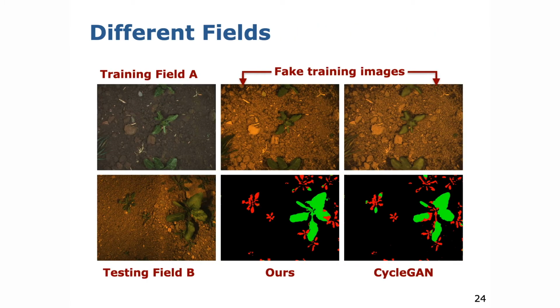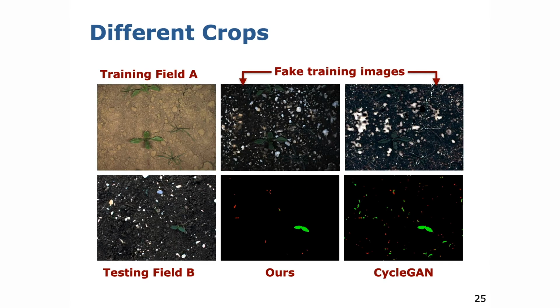The first experiment shows the domain transfer between different field environments. In the upper row, you can see that our approach reliably generates images in the style of the target domain, whereas the CycleGAN baseline generator misses details in the texture as well as the semantic information for small vegetation objects. As the second row indicates, this in turn leads to a weaker crop weed classification in the target domain.